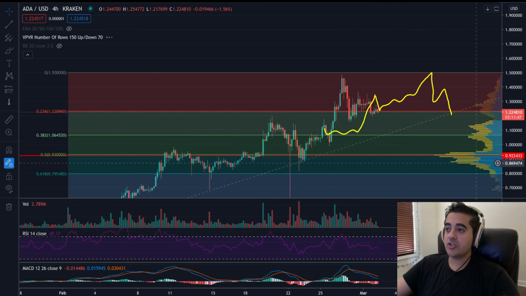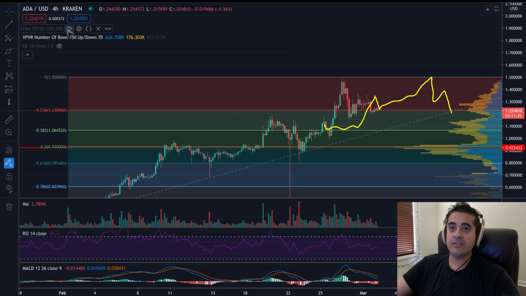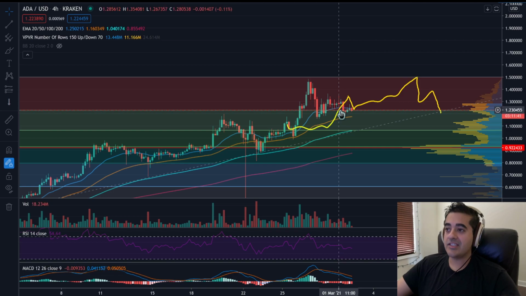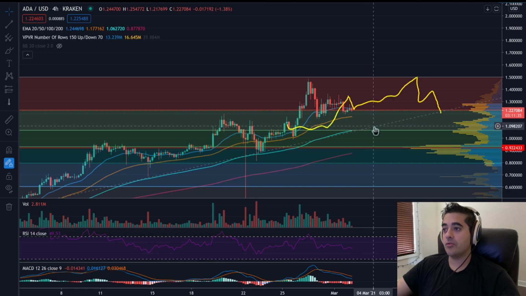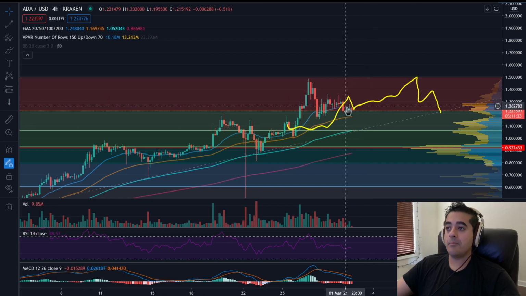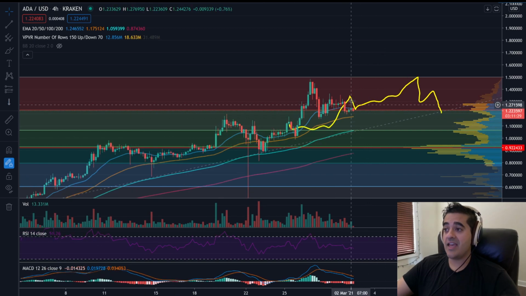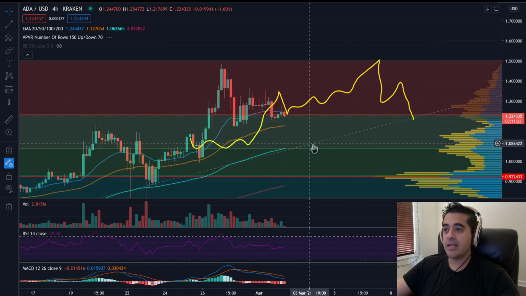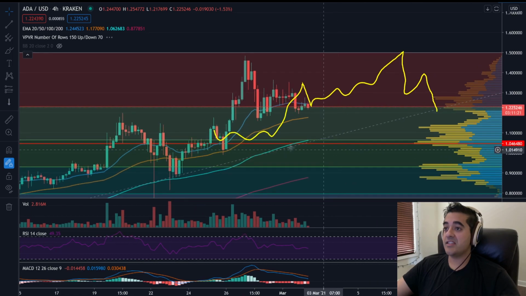So we'll keep this chart up so you can keep watching it. As far as the moving averages go on Cardano, you're slightly starting to see the 20 exponential moving average curve. So if the price does keep dropping and it comes down to around $1.10, then we might see a bearish cross with the 20 and the 50 exponential moving average. And that could mean the price is headed back down to $1 to retest the dollar. So we're going to have to keep a close eye on it, but as of right now, it's still looking bullish.